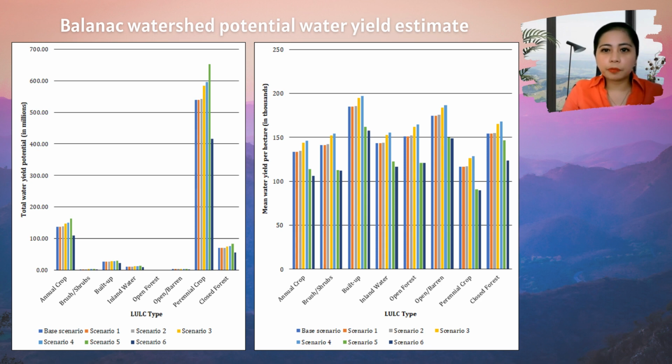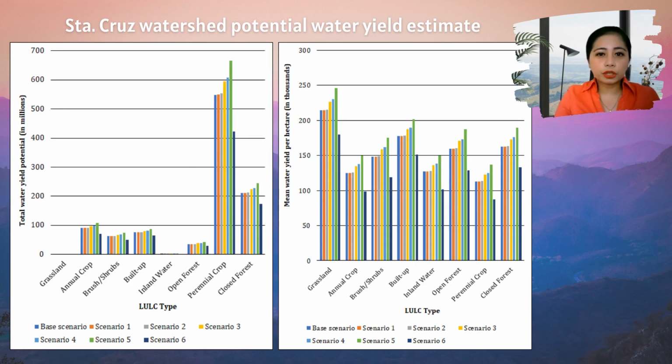The perennial crop remains to have the most water yield potential, while built-up areas have the most water yield in terms of mean water yield per hectare. The behavior of the water yield remained relatively the same across all scenarios. For the Santa Cruz watershed, perennial crop has the most water yield potential across all scenarios. Grassland has a very minimal total potential water yield since its area is relatively minute compared to the other LULC types present in the watershed.